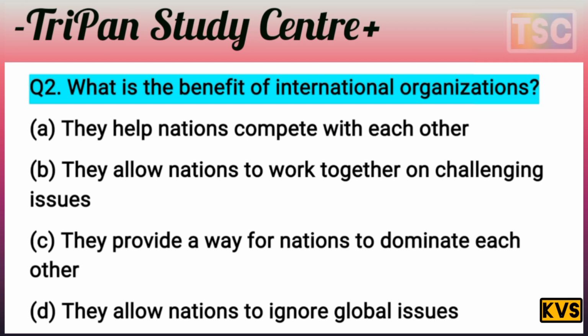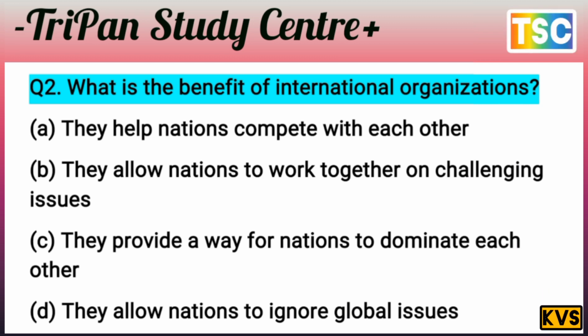The first option, they help nations compete with each other, is not applicable. D, they allow nations to ignore global issues, is not allowed, so D is already eliminated.